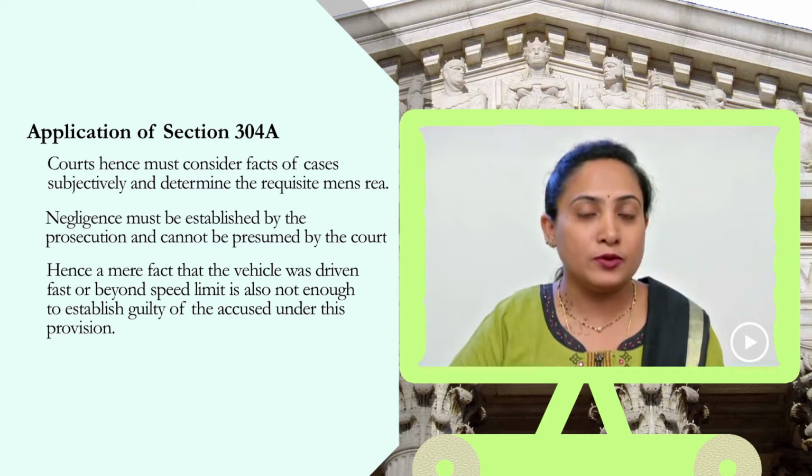What needs to be proved is the guilt along with the proof of mens rea in the form of negligence or rashness on the part of the accused and its causal link with the death of the victim. Unless these are proved beyond reasonable doubt, a case of conviction under this provision is not possible. We can see these clarifications also being made in reference to medical negligence cases both in the Suresh Gupta case as well as in the Jacob Matthew case.